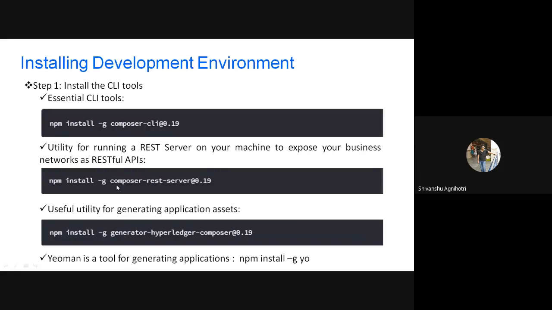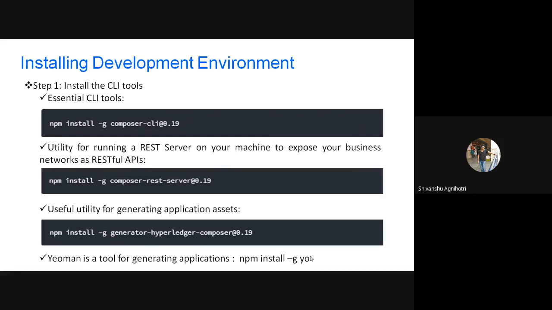Whenever you are going to develop an application, first you have to create a network. The human tool is used for generating the network, and the command is npm install and -tu. By using this command you can install the human tool, and after that you can run the previous command that I was showing you earlier. That command will generate the network for you, and you will get all the files automatically on your system. After getting those files, you just need to write the code for your business application.